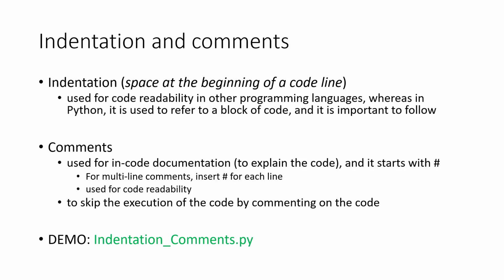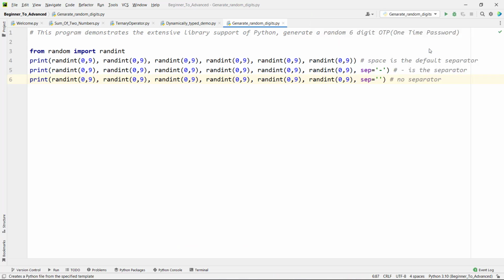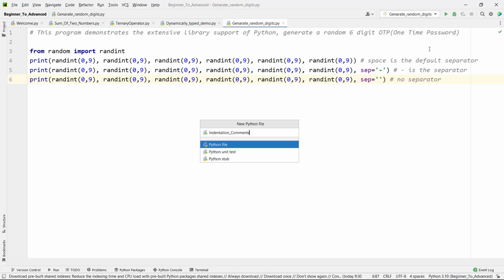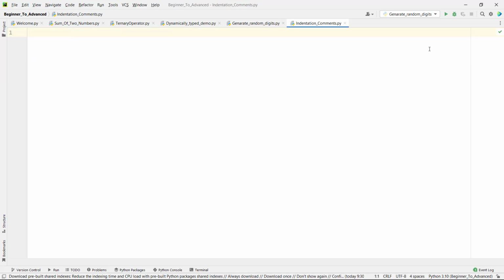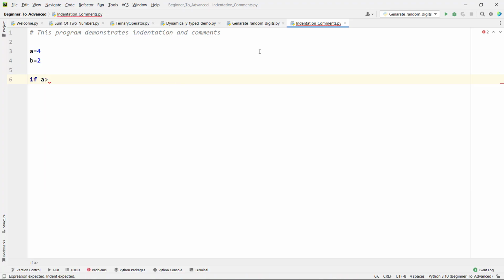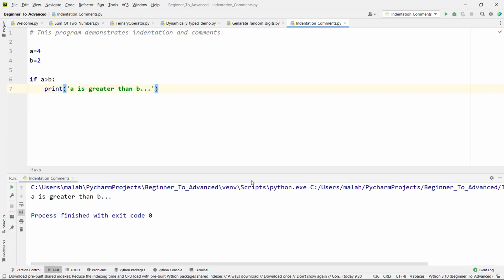Go to PyCharm and let me create a new Python file, indentation comments, and now let's add a comment here. This program demonstrates indentation and comments. Now let me take two variables here, a is equal to 4 and b is equal to 2. If a greater than b, then print a is greater than b. Now let me save the code and right click and execute the program.